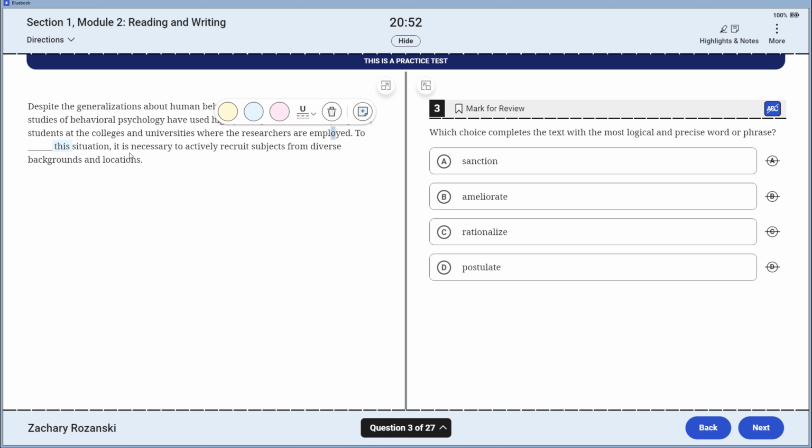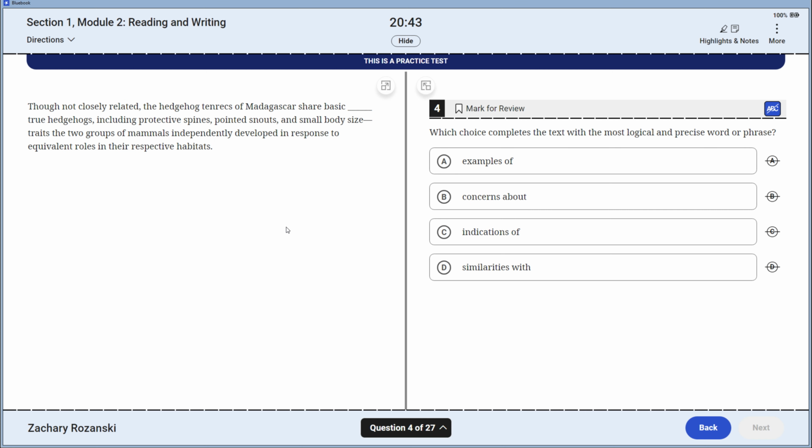So to fix this situation, it is necessary to actively recruit subjects from diverse backgrounds. I want to fix this situation: ameliorate. Man, when in doubt, fix and ameliorate. When in doubt, pick ameliorate. The classic SAT question answer.